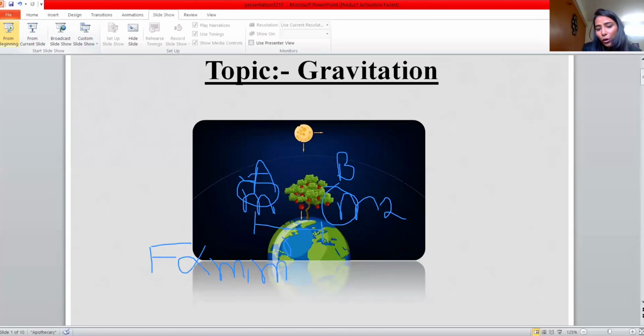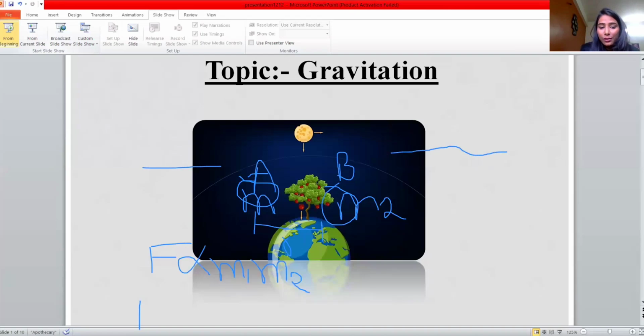Directly proportional means if mass increases, then your force will increase. Then the next line: force is inversely proportional to the square of the distance between them.